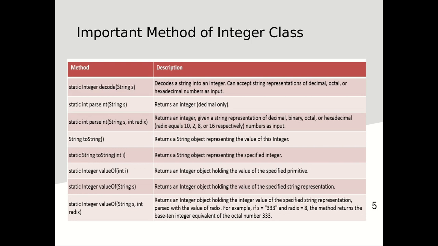To convert our object type of data to a string representation, we use the toString method.